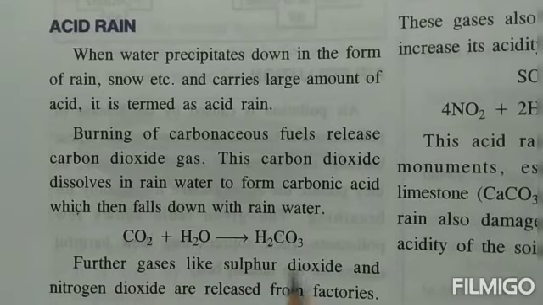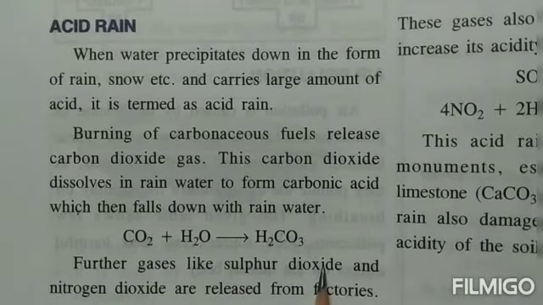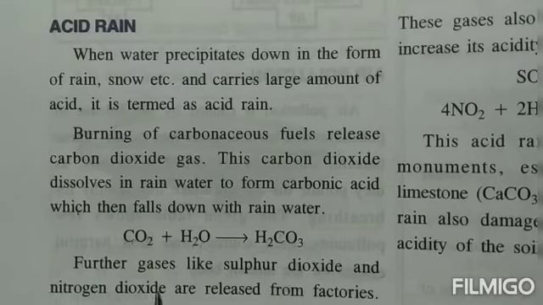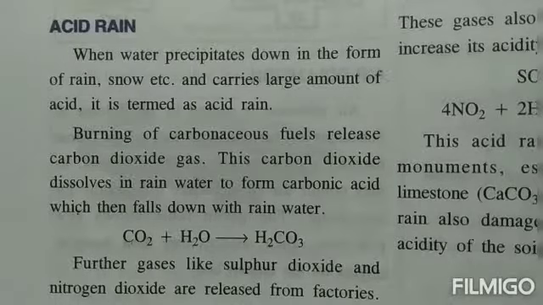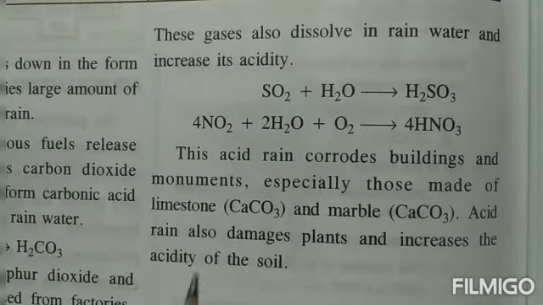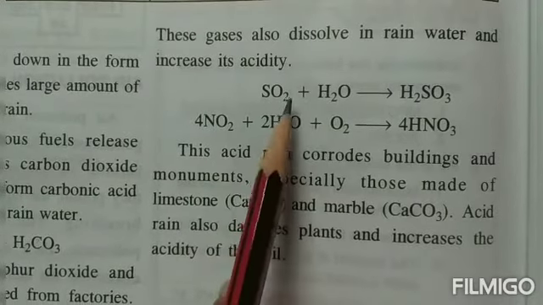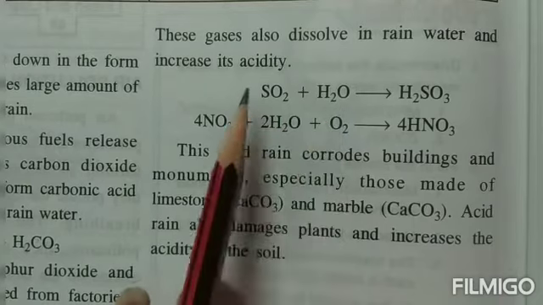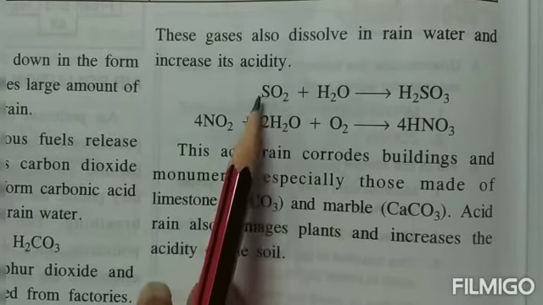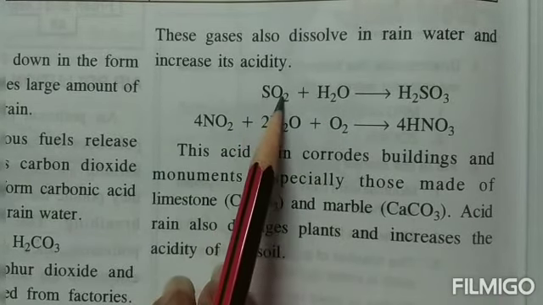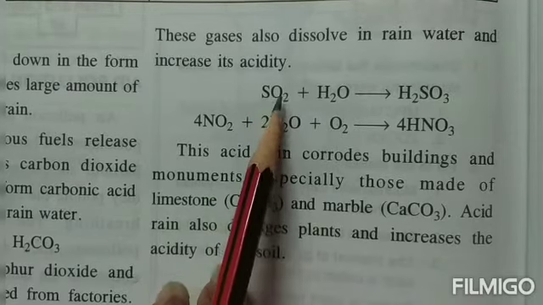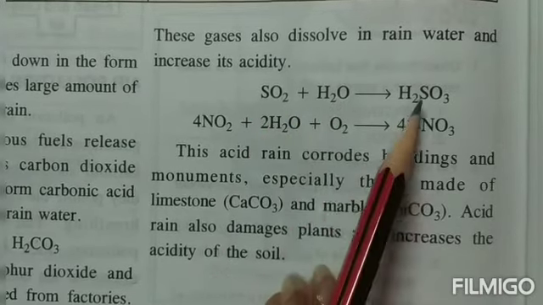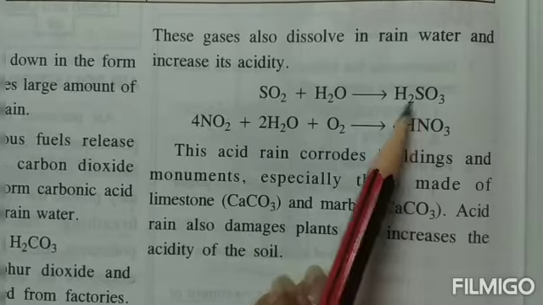Further, gases like sulfur dioxide, that is SO2, and nitrogen dioxide are released from the factories. Now, when these gases mix with the rainwater, again: a non-metallic oxide, sulfur is a non-metal, combines with oxygen, forms a non-metallic oxide, combines with water, and forms an acid, right?